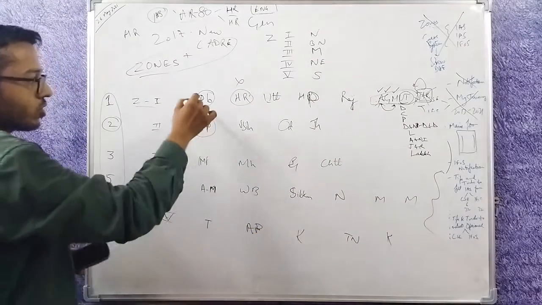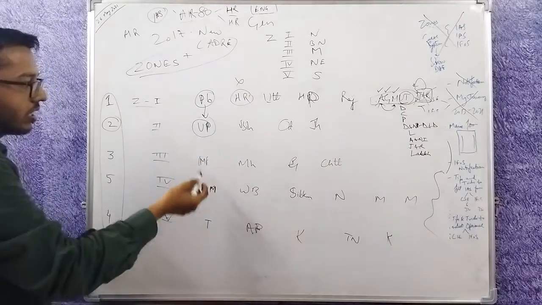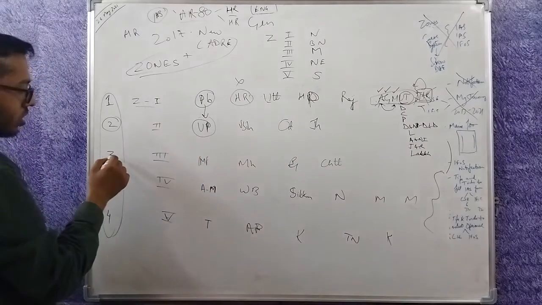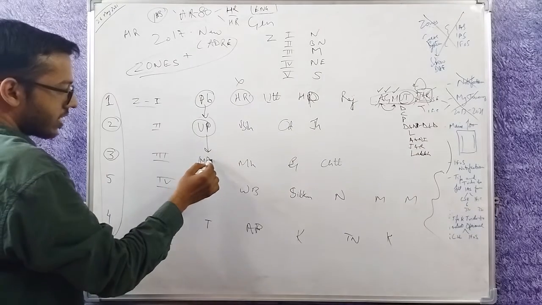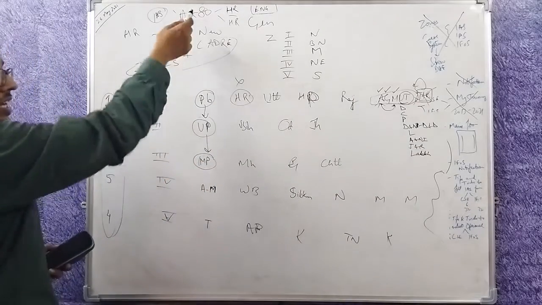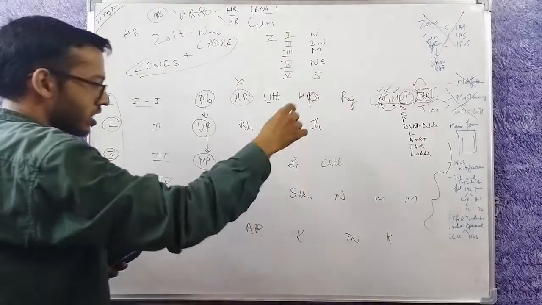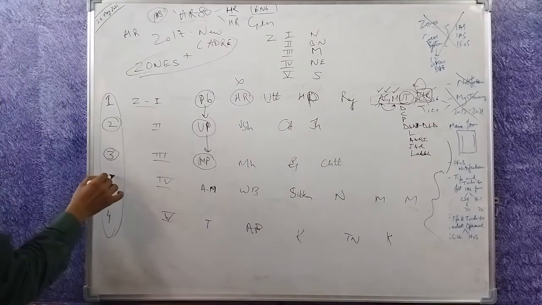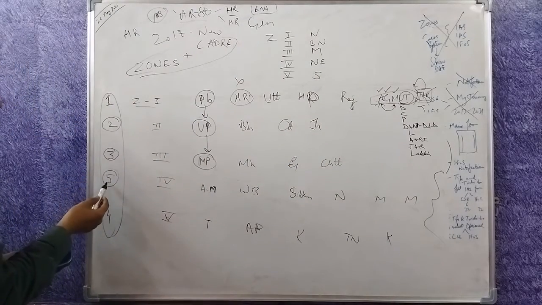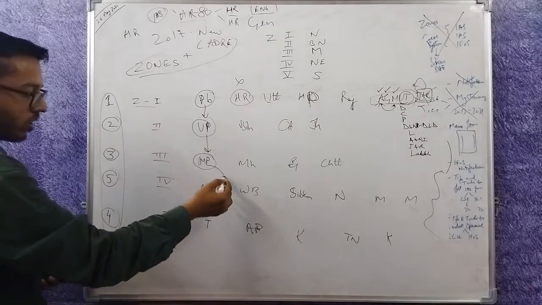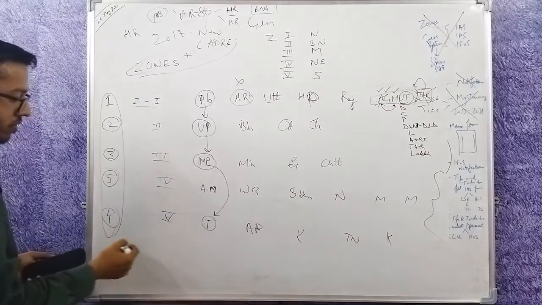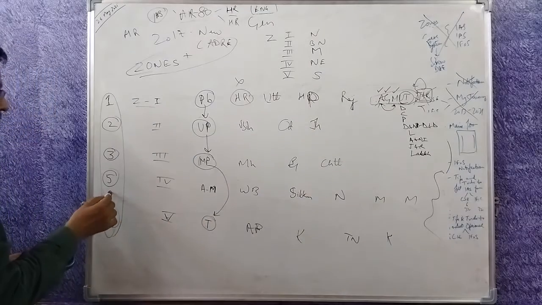So how will the counter proceed? From Punjab to UP. Then next zone 3. Zone 3 has been filled as this one. So counter will go to this. Let's say then MP has been filled. Rank is last. You cannot get the beginning states. You will get something at the end. Then this is number 5. So counter won't go here. Counter will go here. Zone 4. Then let's say Telangana has been filled. So now counter will go to 5th.